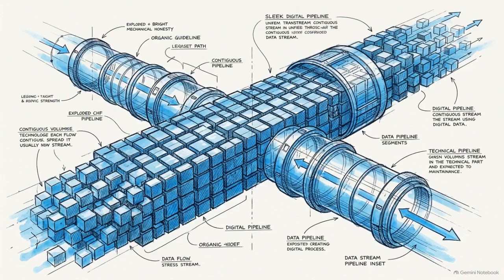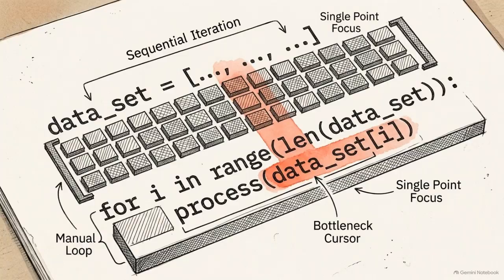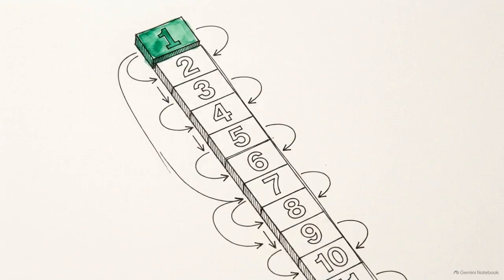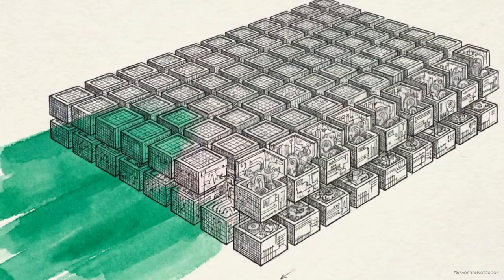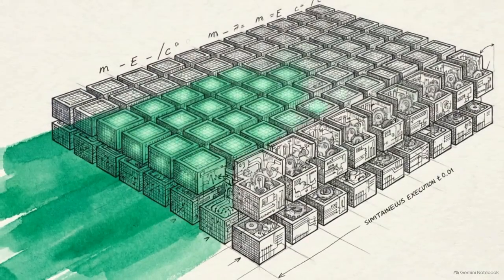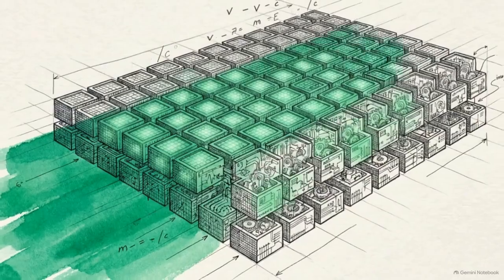Once the data is organized contiguously, NumPy completely changes how that data is processed. A standard Python loop is sequential. It grabs the first item, processes it, stores the result, and then repeats the entire cycle for the second item. NumPy replaces this sequential loop with vectorization. Instead of processing elements one by one, it applies a single mathematical operation to the entire array simultaneously.